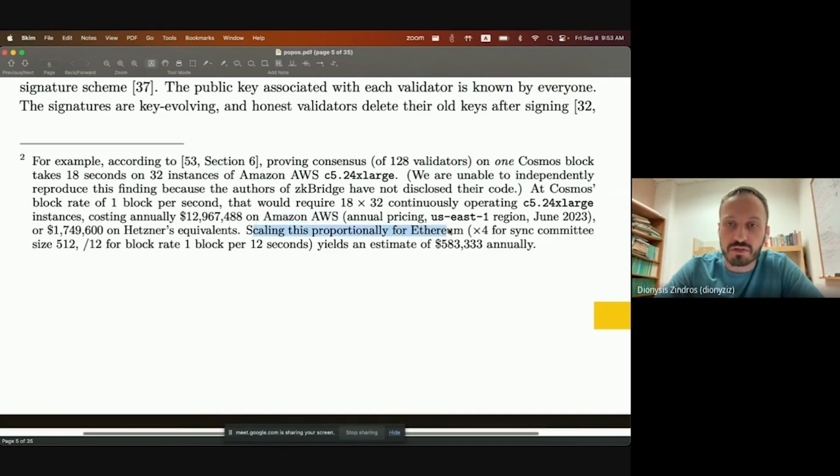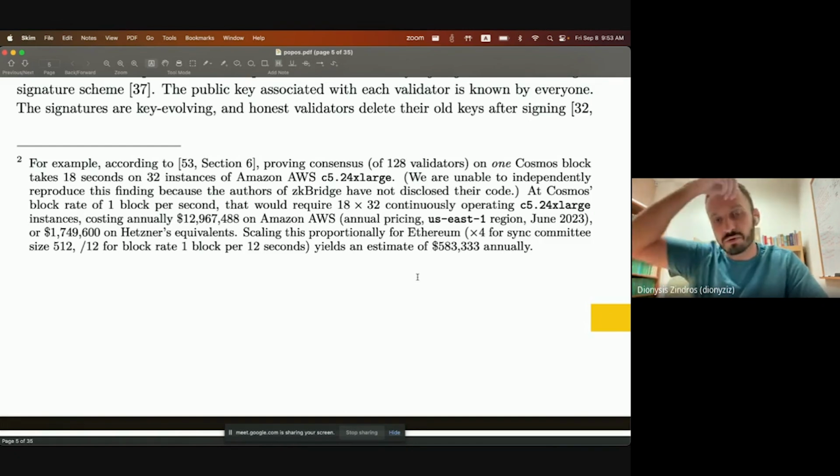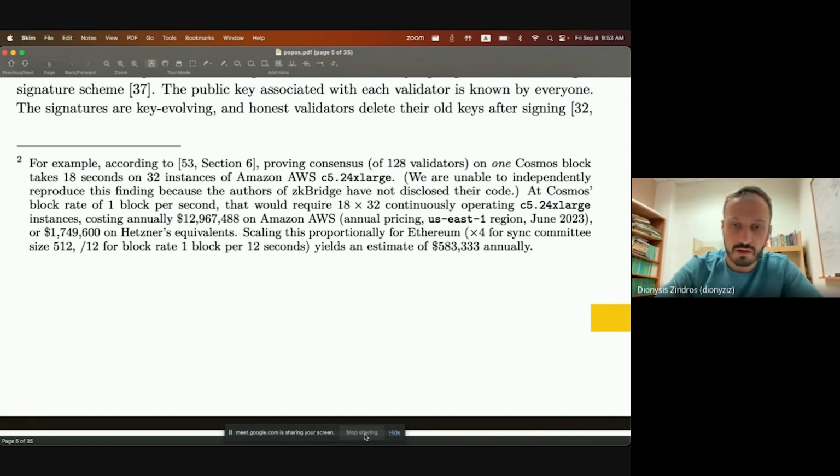And then in Ethereum, you may be able to do it for the sync committee. You might be able to do it with 500,000 if you change the numbers a little bit. But this paper is really state of the art, and we don't really have any code for this to run. So it's only the original ZK Bridge team that can reproduce these, and this is super optimized. So if we run it in older ZK systems, it might even be much more expensive. So that's roughly where we got these numbers from.